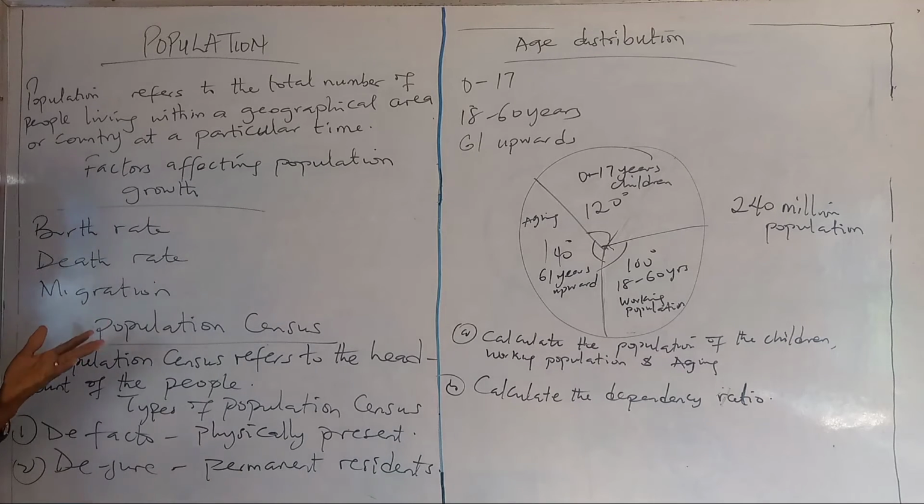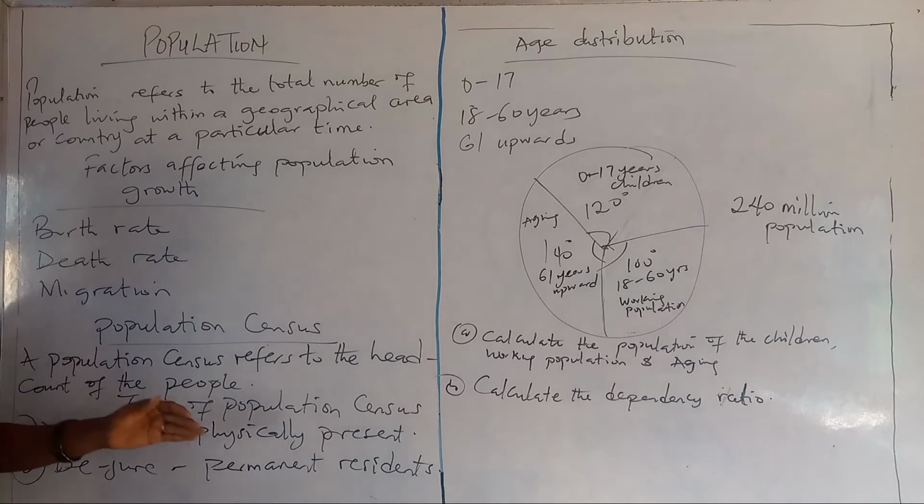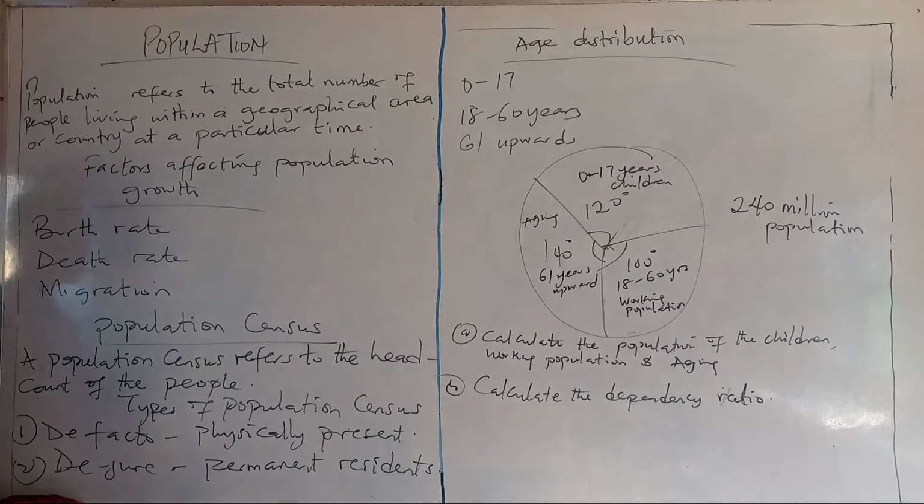Now, we want to talk about population census. Normally, every 13 years in a country, especially Nigeria, there must be a census. It talks about the head count of individuals in such a country. Now, there are some types that we can talk about under this population census. We have two types majorly: one, de facto, and two, de jure.